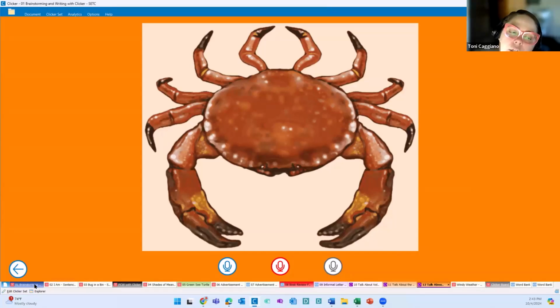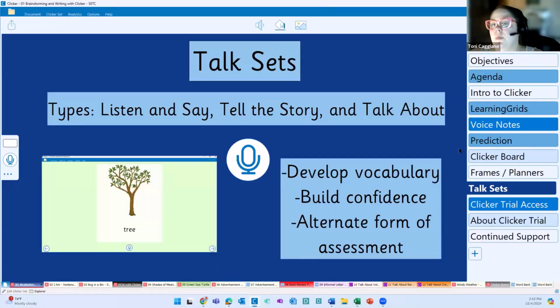We focused a bit on word banks today. So I strategically left out some of the more emergent writing supports because we have an entire session on supporting emergent writers. We have a recorded session through SETC.